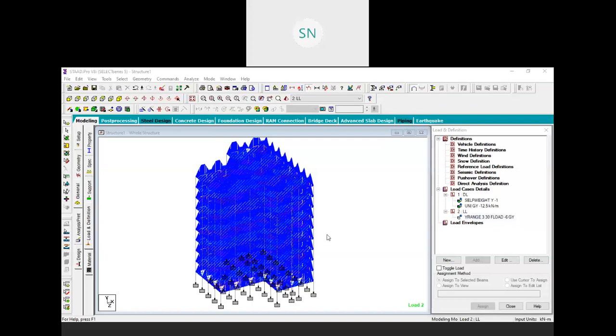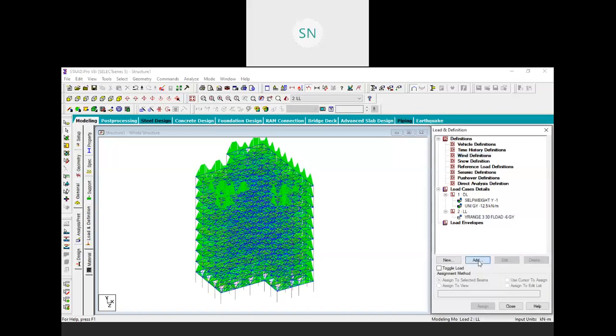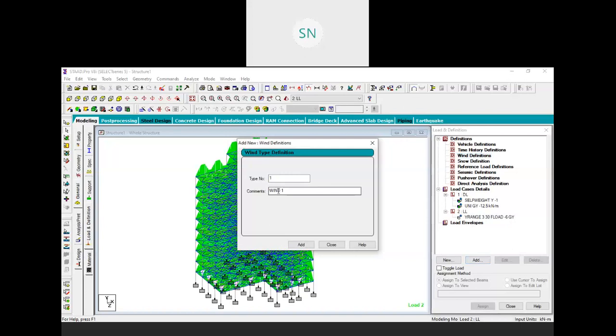Okay, so that code is actually not added over here right now. So we need to calculate the pressure, the intensity of our wind load at different heights. Once you calculate that as per the code, then you can create your wind definition. So click on the wind definition, click on add, and here you can give it any name, just add it and close.